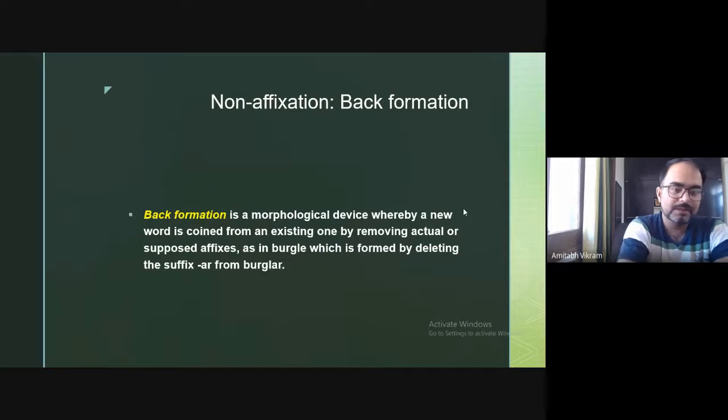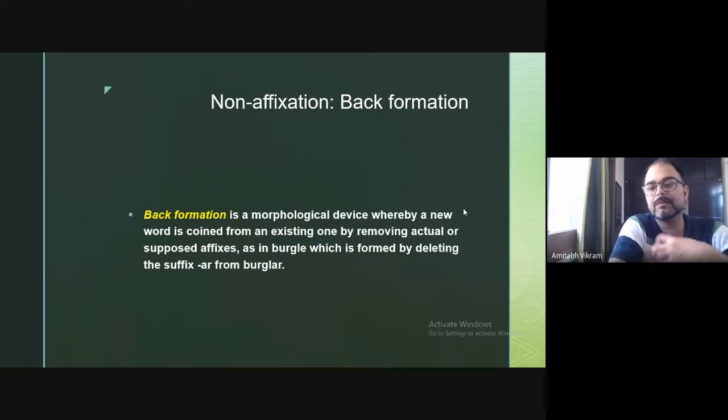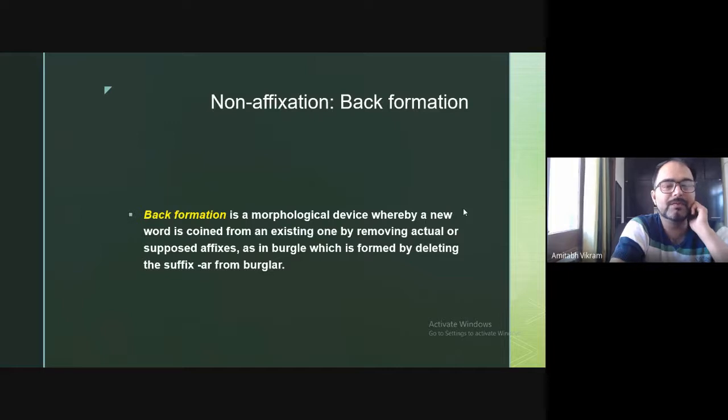Initially enthusiasm was the word, and we made a verb, enthuse. From enthusiasm we have made the word enthuse. So a new word is coined from an existing one by removing actual or supposed affixes. We think that these last two letters in burglar are like affixes, and we remove them and make a word like burgle. That process is known as back formation.